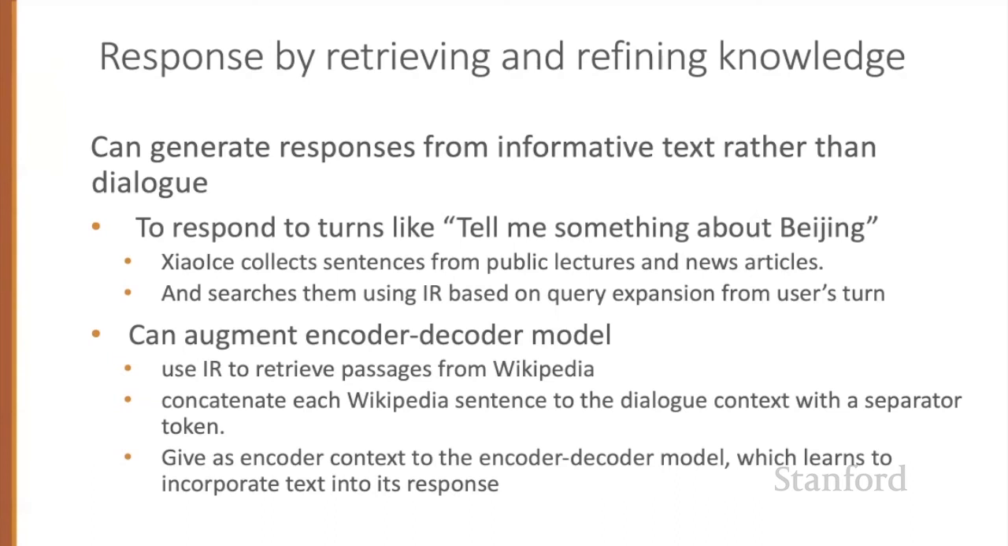One way to augment the encoder-decoder architecture for this retrieve and refine step is to use IR to retrieve potentially useful passages from Wikipedia, and then create multiple candidates by concatenating each retrieved Wikipedia sentence to the dialogue context with a separator token. Each candidate can be given as the encoder context to the encoder-decoder model, which learns to incorporate text from the Wikipedia sentence into its generated response.